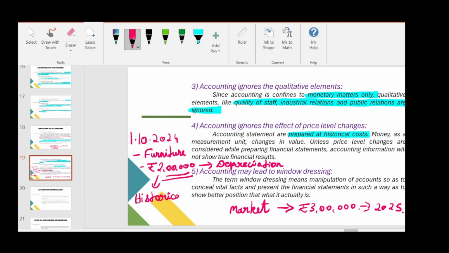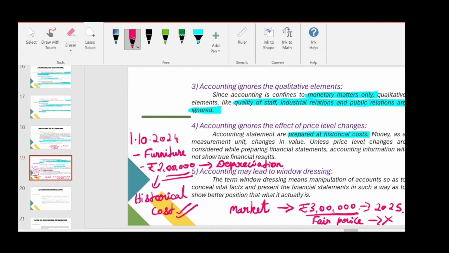At what value we bought, that is known as historical cost, and this is the current fair price of that furniture. So this we will not consider. We will only charge depreciation. We will always do our financial transactions using this historical cost only. We will not consider the change in price each and every year. So that is what is given here.